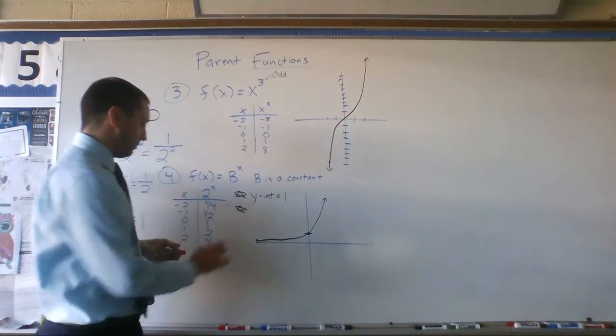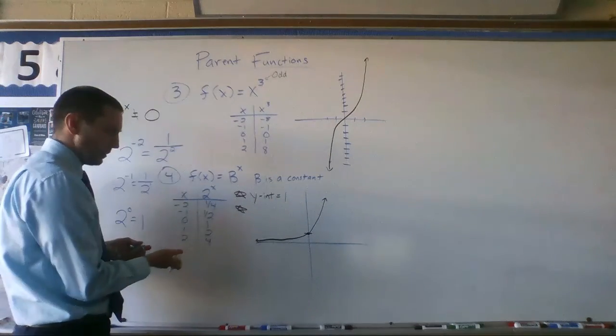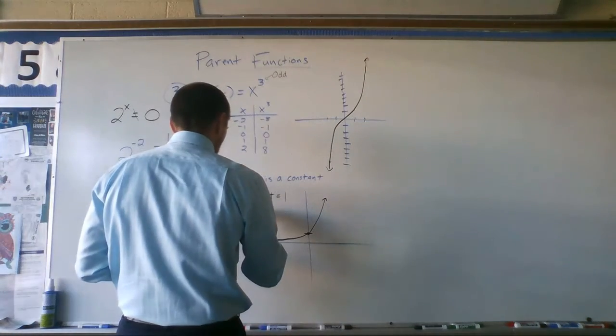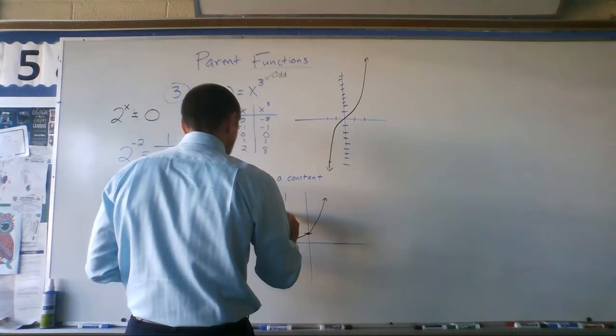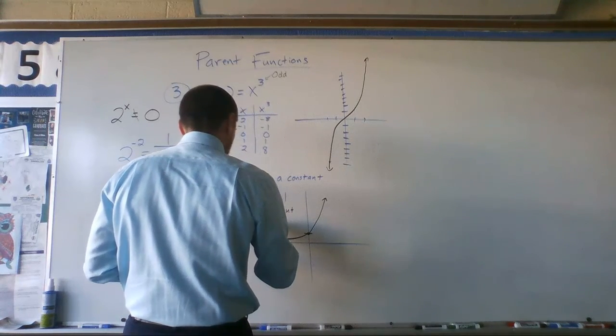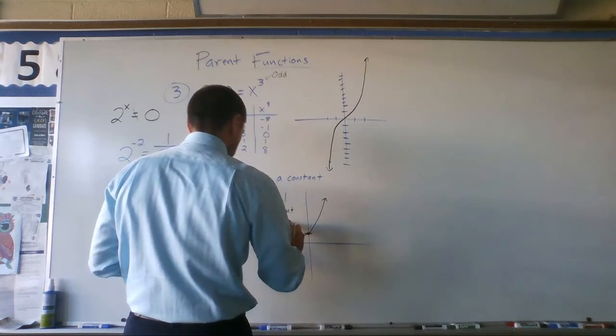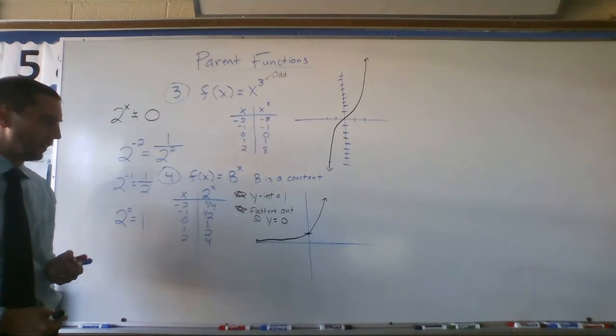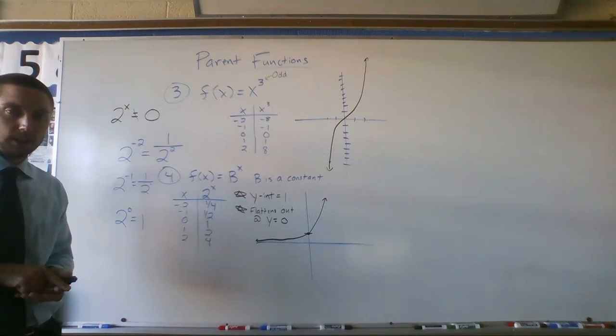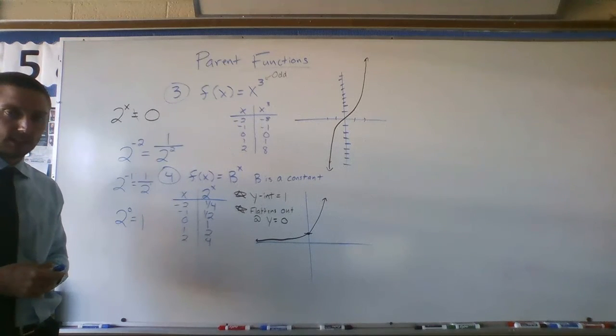So we could say horizontal asymptote at 0, or I think I might just say flattens out at y equals 0. Okay, so we have a y-intercept of 1, and it flattens out at y equals 0. So it's never going to touch y equals 0, but it gets as close as it can.